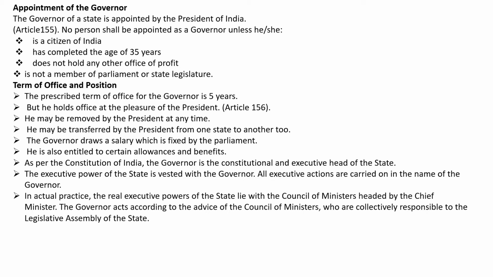Term of office and position. The prescribed term of office for the Governor is 5 years, but he holds office at the pleasure of the President through Article 156. He may be removed by the President at any time. He may be transferred by the President from one state to another too. The Governor draws a salary which is fixed by the Parliament. He is also entitled to certain allowances and benefits.